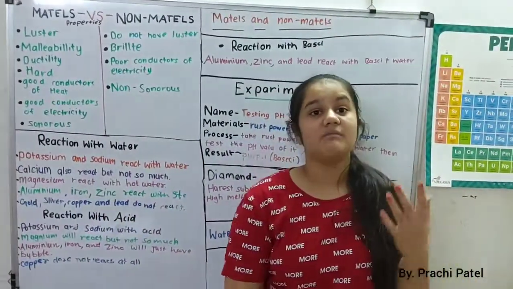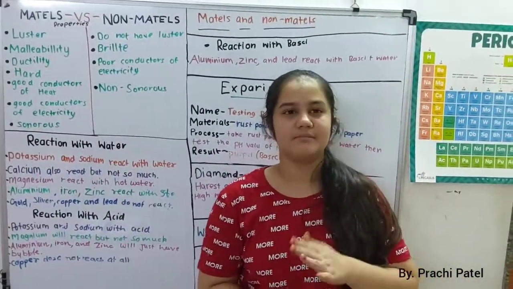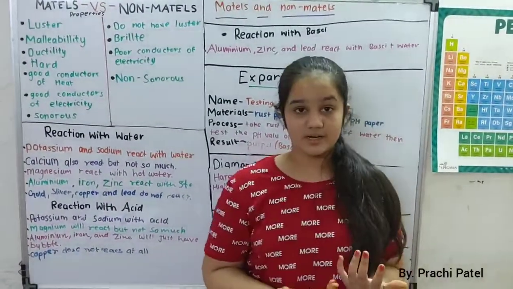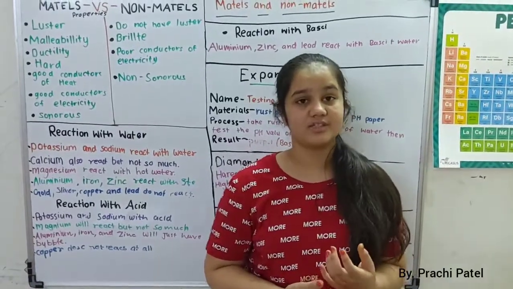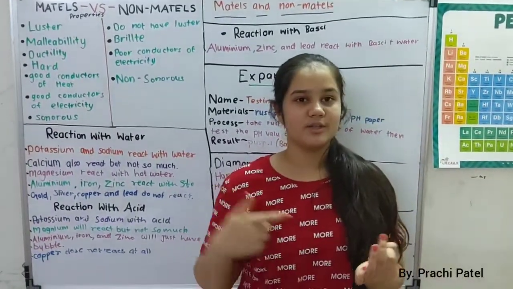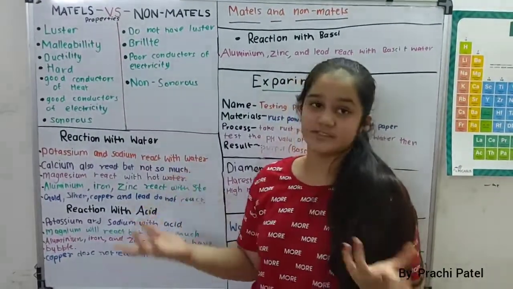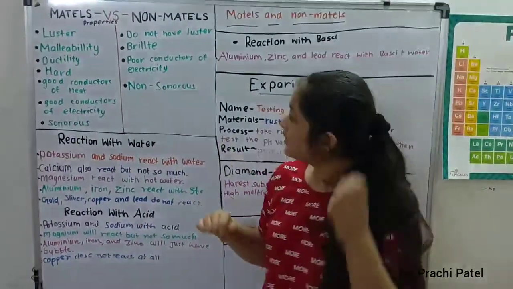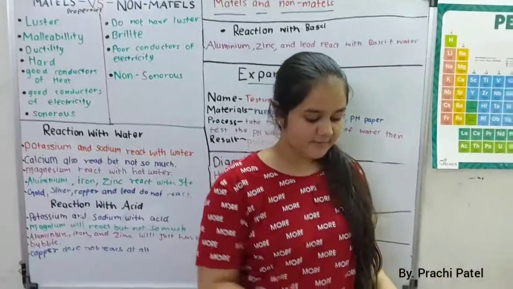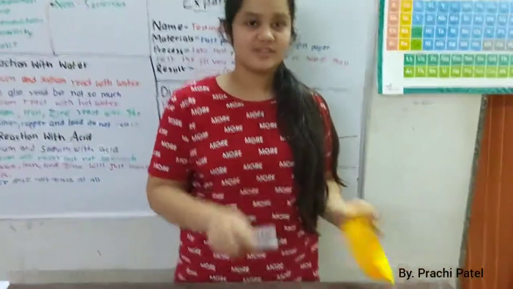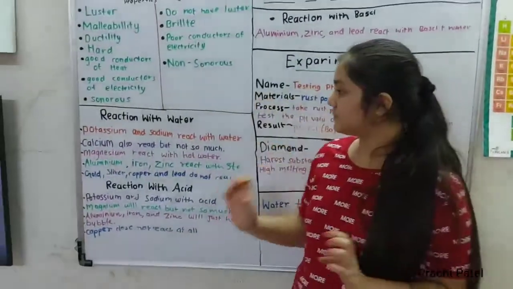They can't be beaten into sheets or drawn into wires. They are poor conductors of electricity. Whenever you see a plastic wire, that shows they are poor conductors. Then they are non-sonorous. If I bang it, it doesn't sound much, so it is non-sonorous.